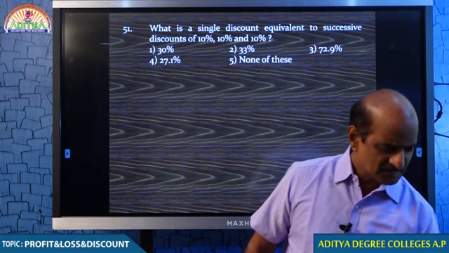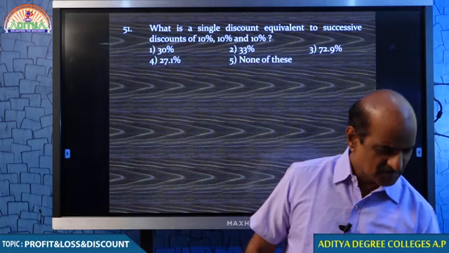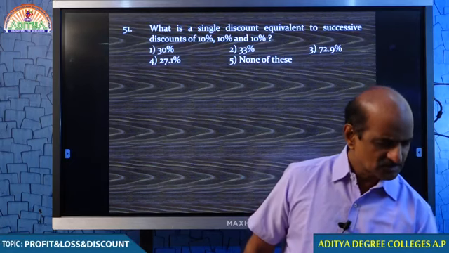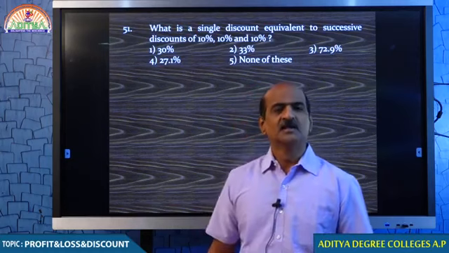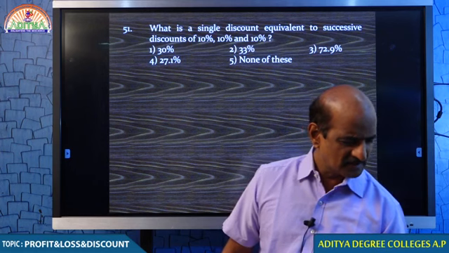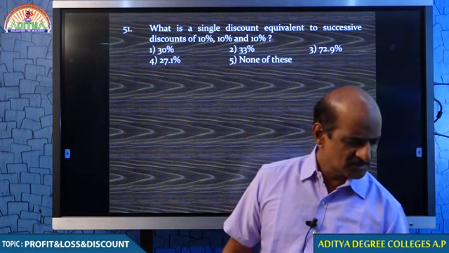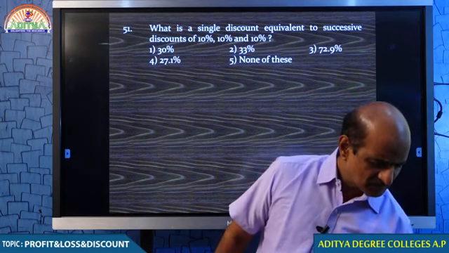No, please respond. 10%, 10%, 10% seems to be 30%, but you know very well it is not 30%. If any shopkeeper is offering discount of 10, 10, 10 like that 3 times, then how much does it come down to?